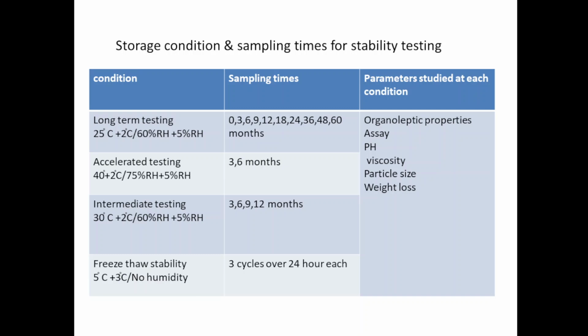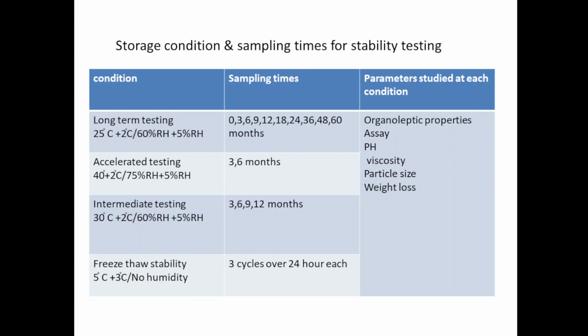Storage condition and sampling times for stability testing. When the product is stored, what are the storage conditions and what are the sampling times that should be used for stability testing? First condition is long term testing. For long term testing, the temperature is 25 degrees Celsius plus or minus 2 degrees Celsius, 60% relative humidity plus or minus 5% relative humidity, and sampling time is 0, 3 months, 6 months, 9 months, 12 months, 18 months, 24, 36, 48 and 60 months.